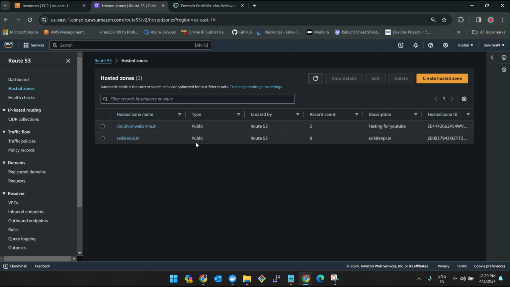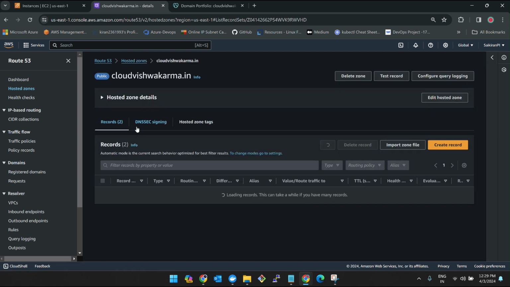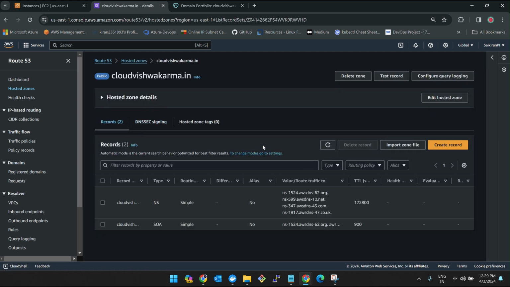I have created it already. Once you create it, it looks like cloudvishwakarma.in. Then you have to click it, and here you'll see the name servers. This has been done before itself. As I said, the syncing time will take a hell of a lot of time, 45 minutes, and sometimes more than a day also. So for the time being, I have synced it already.